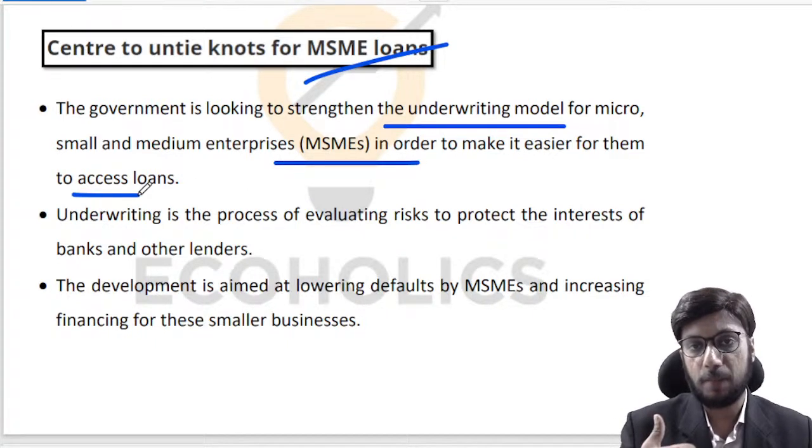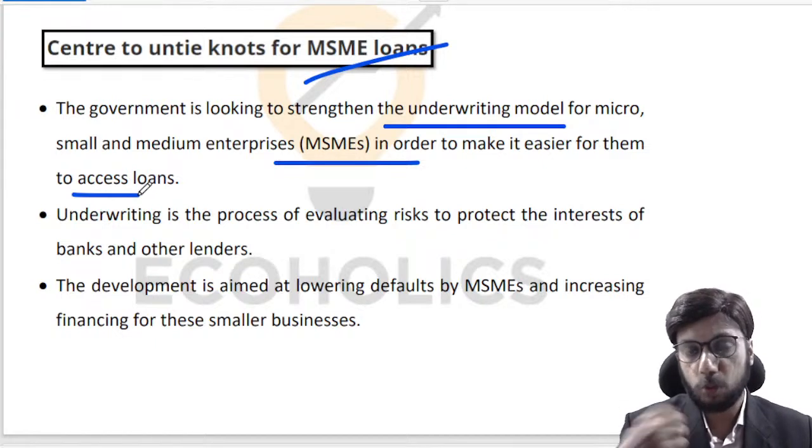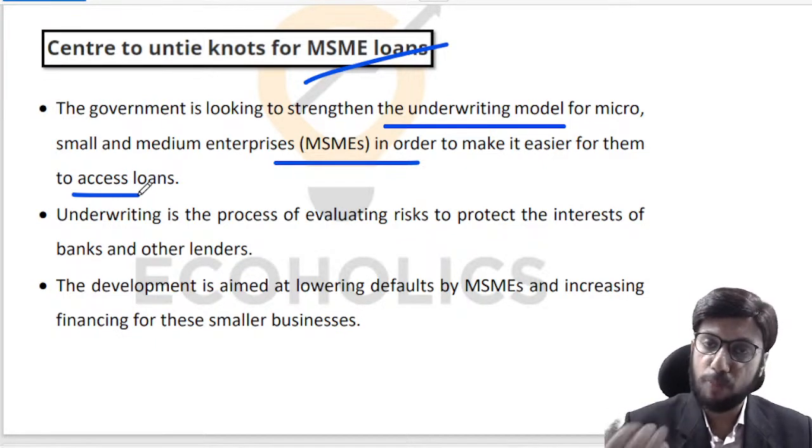See, if I'm an MSME, I don't have a lot of my savings, I don't have a lot of money sitting in the form of equity or anywhere, so I need to borrow to be able to purchase raw material, to be able to fulfill orders, to be able to modernize my facilities, and so on. Where is that money going to come from? Whom should I borrow from? So many a times banks don't want to lend to me.